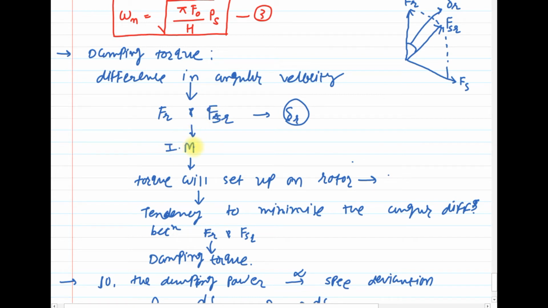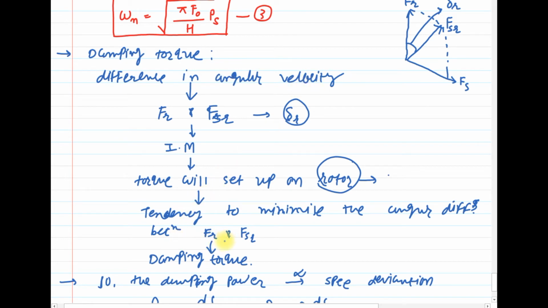The induction motor action will take place between Fr and FSR, and this will develop a torque on the rotor due to the rotor self weight and inertia. And this torque has the tendency to minimize the angular velocity between these two opposing angular velocities.